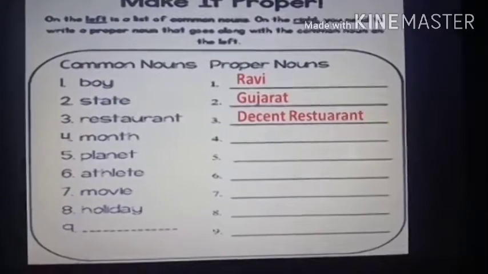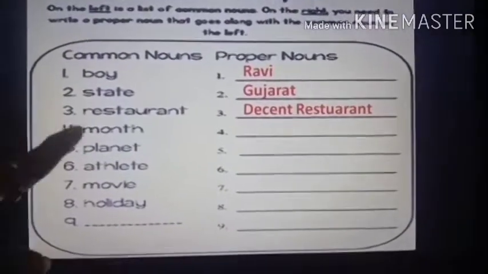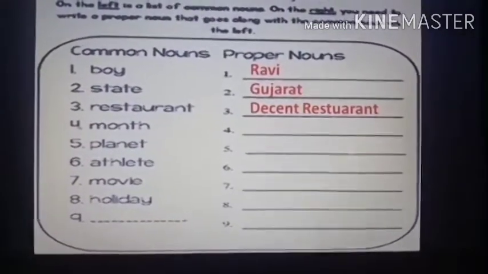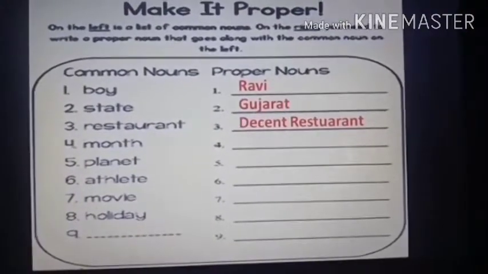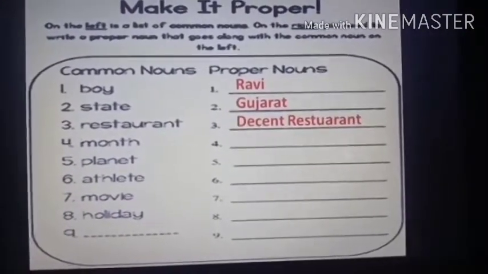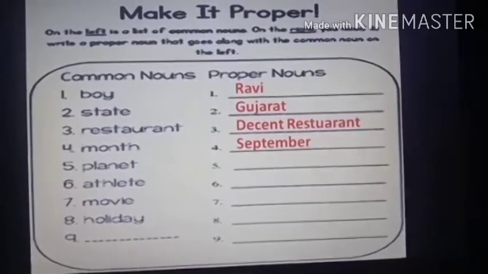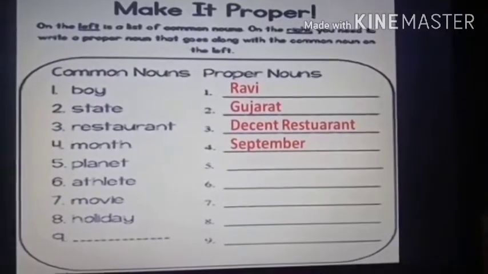Now see, month. Month is a common noun. Now when I give a special name to this month, it will become a proper noun. There are so many months, there are 12 months. You can write any one. So I am writing September. Okay, students, so September is a proper noun.